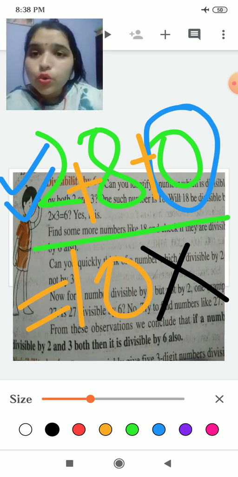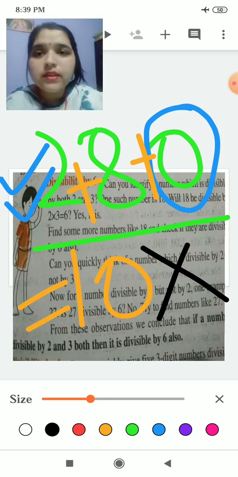So it will not be divisible. This number 280 will not be divisible by 6. Okay.